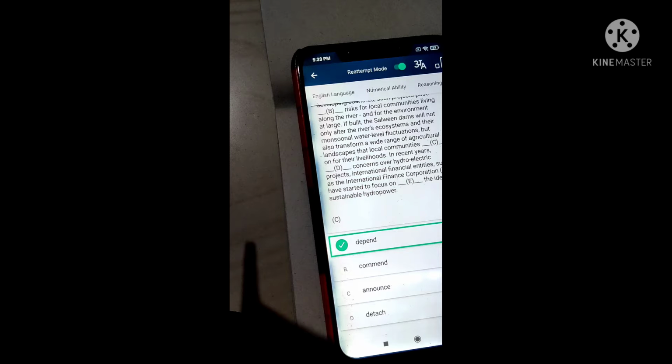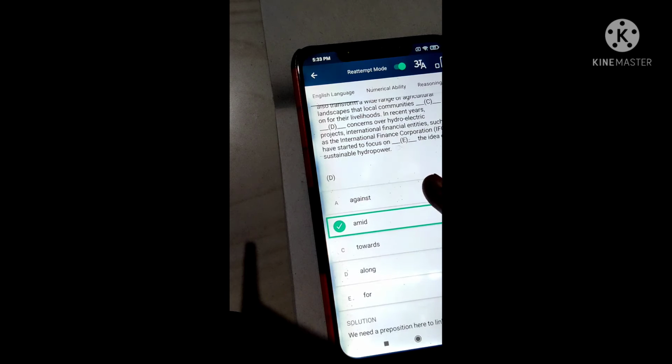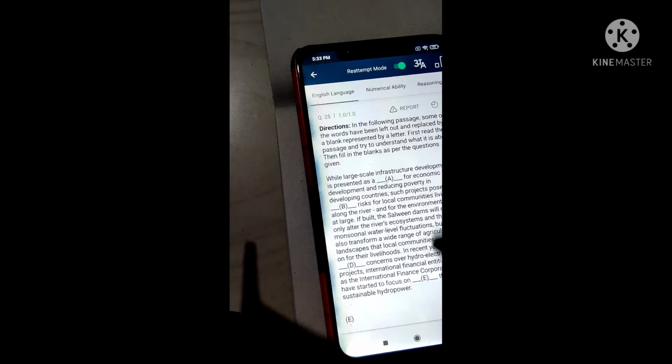It means depend on for their livelihoods. In recent years, dash concern over hydroelectric projects. So amid concerns over, we clearly say that we need a preposition. That's why amid is the correct preposition for this blank.